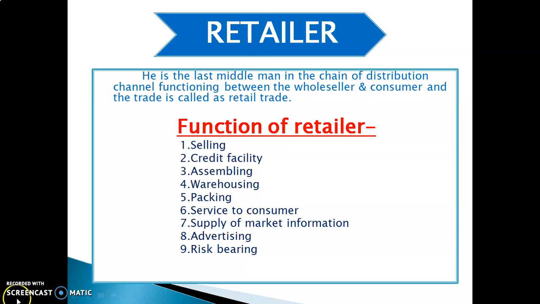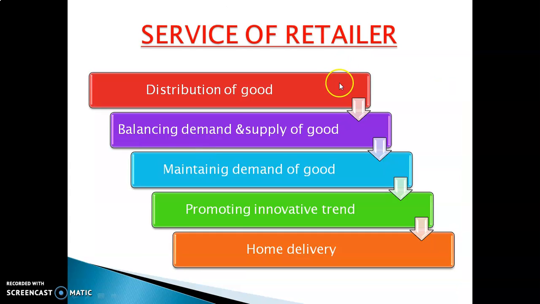And next, risk bearing. They bear the risk of price fluctuation, fire, spoilage and deterioration of the product. These are the functions of retailer. Next, services of retailer. Services of retailer include the distribution of goods, balancing demand and supply of goods, maintaining demand of goods, promoting innovative trends, and the last one is home delivery.